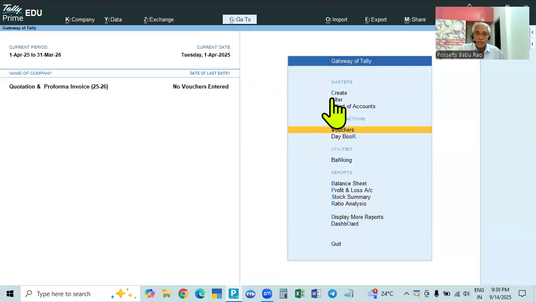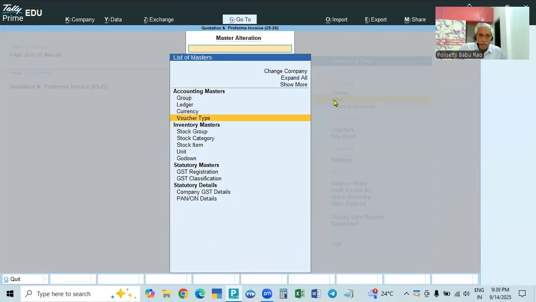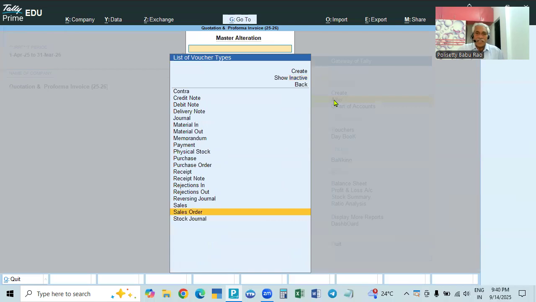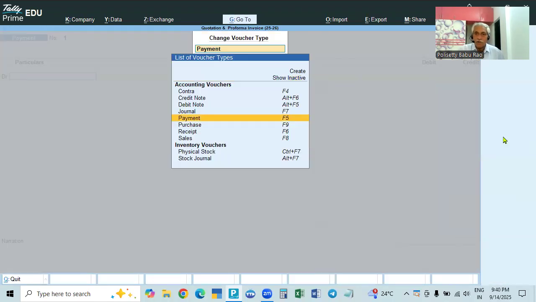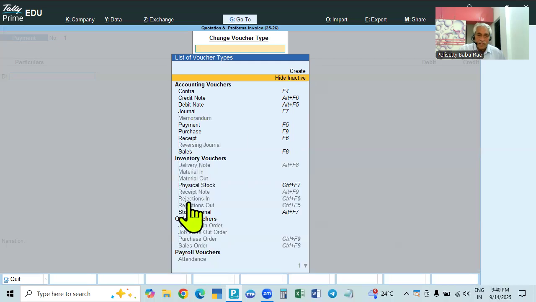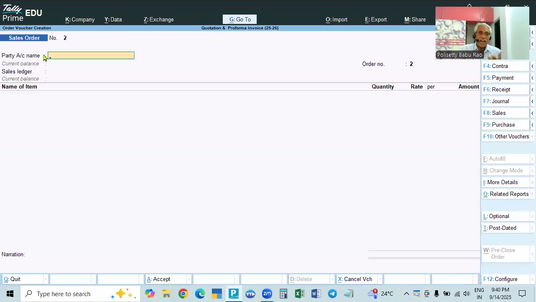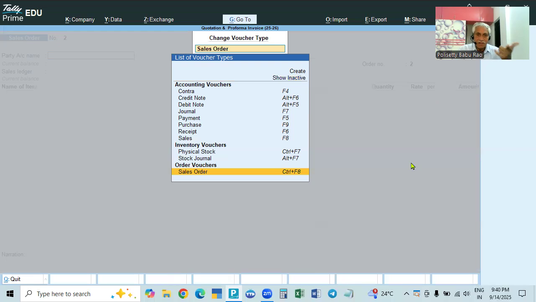In this case, I will show you vouchers, sales order. If you go to these other vouchers, show inactive. Here in the order vouchers, we have to take sales order, but all these are working now, so they are active. All the others in the light color are inactive. We have to activate sales order so that it will be active. So I have to click it. If you click it, it will say it is inactive. Do you want to activate now? If you click yes, it will activate automatically and it will open. So the sales order will be Ctrl+F8.